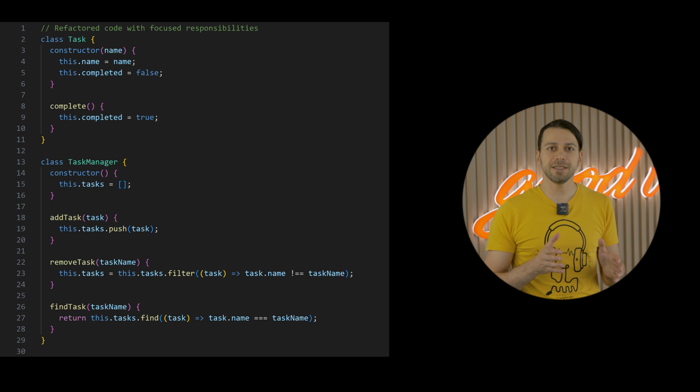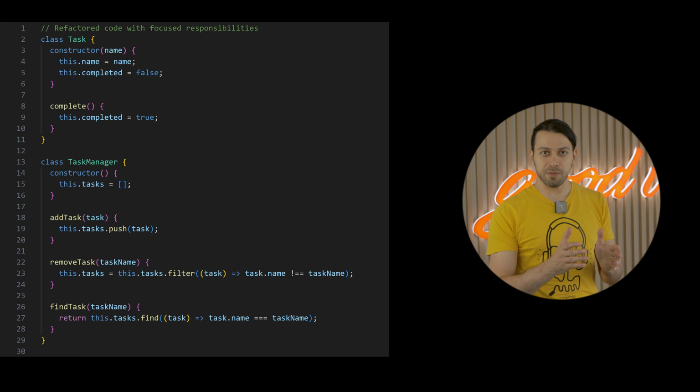It's like we've divided the work among a team, where each member handles a specific part of the job. This separation makes the code easier to understand, maintain, and modify. To avoid falling into the blob antipattern, remember to keep your classes focused and distribute responsibilities. This not only makes your code easier to understand, but also easier to maintain. We've seen how the blob can make your code inefficient and how to avoid it. Keep practicing these principles to become a better programmer.